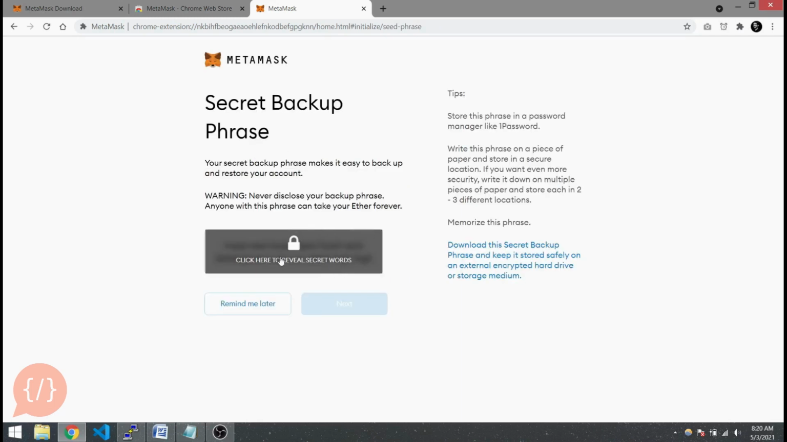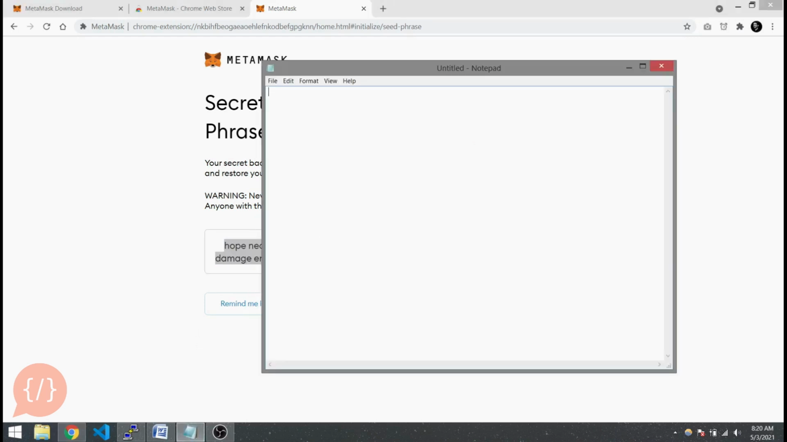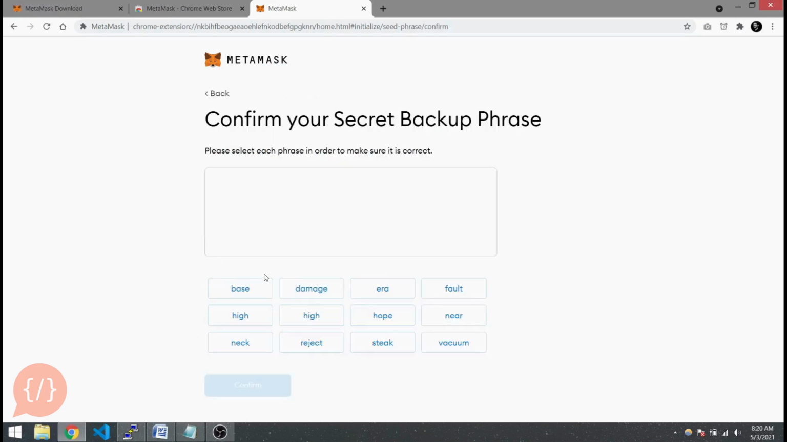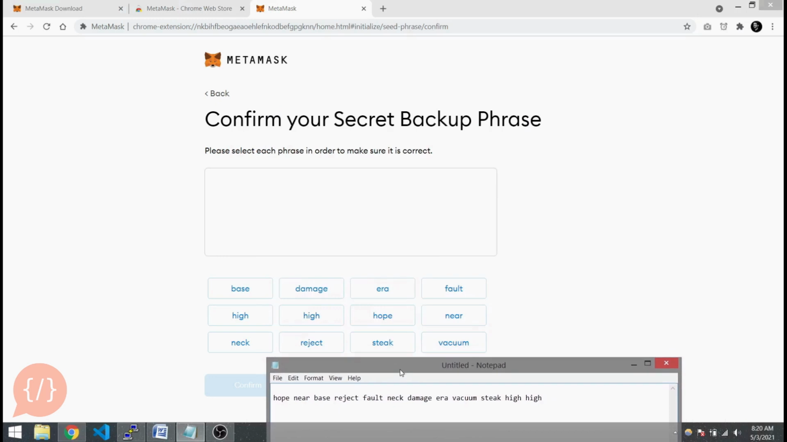and here is the secret backup phrase for your Metamask account. So in case you forgot your password, this key phrase will be used to recover your account or import your account whenever your Metamask is reinstalled. So copy it in a safe place, and next. So here we are going to confirm that we have copied our seed phrase correctly.